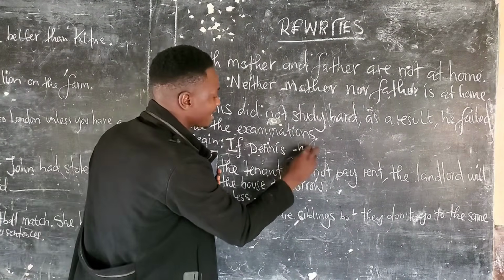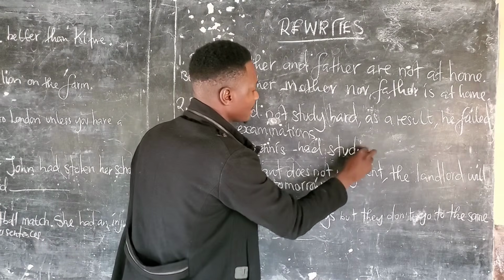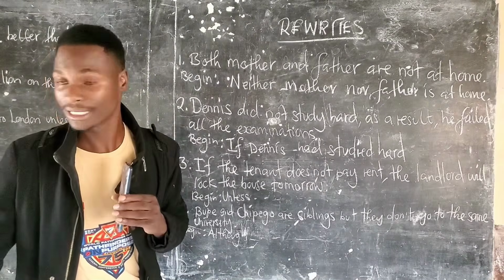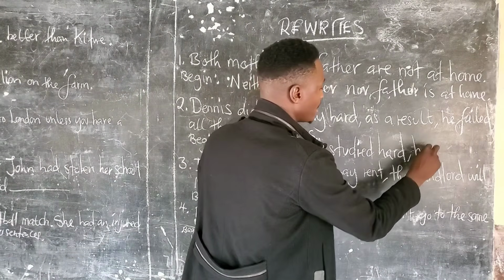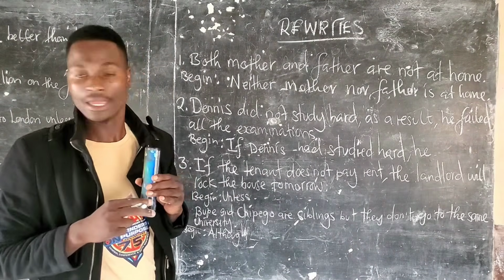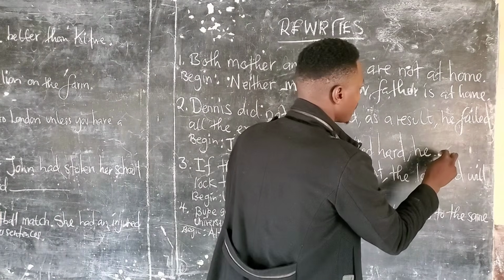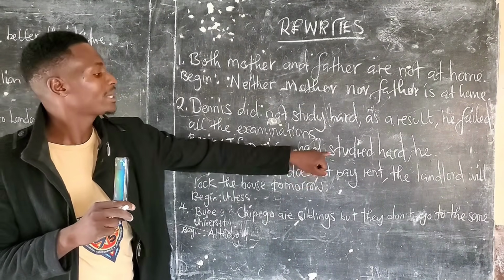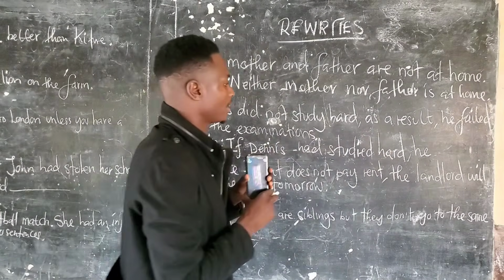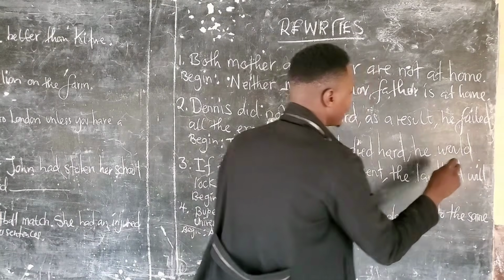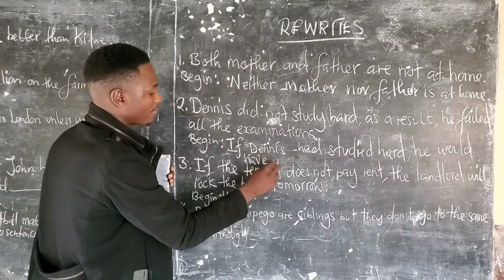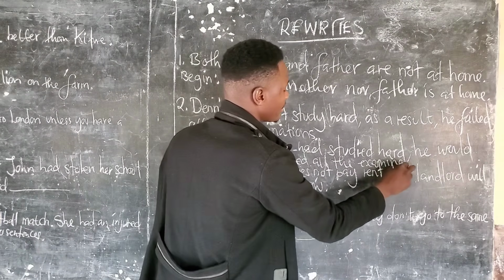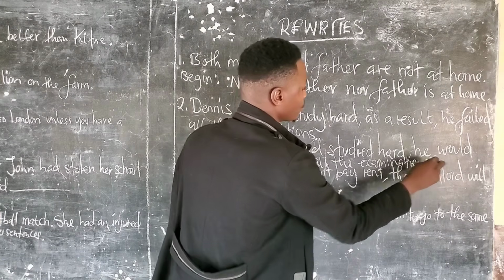You're expressing regret. So this one will be, if Dennis had studied hard, comma, he would have passed all the examinations. Very good.